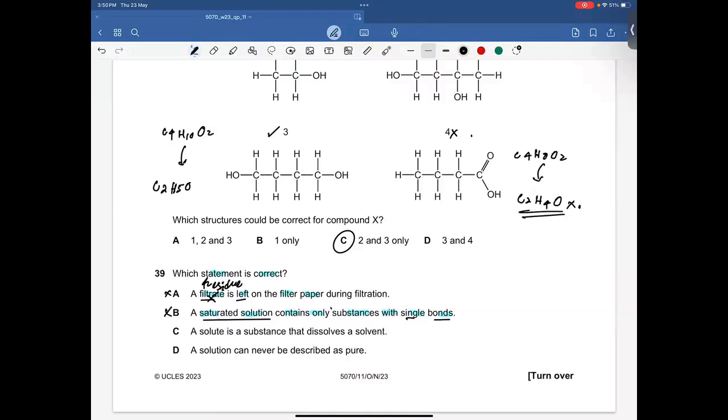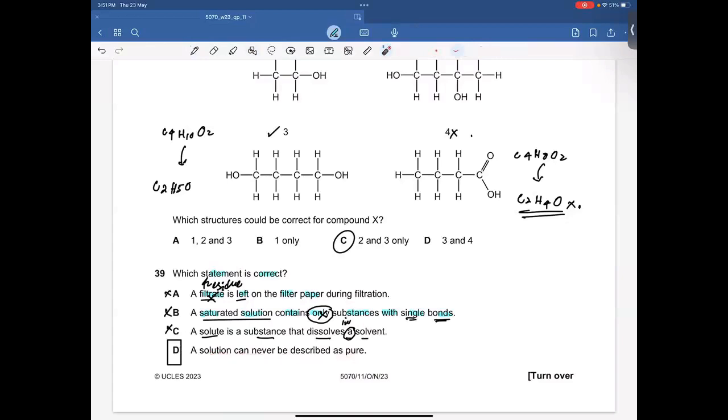Only that statement is wrong, because some ionic compounds like copper sulfate, sodium chloride, lead bromide can make saturated solutions as well, and these compounds don't have any single bond, so not possible. Solute is a substance that dissolves in a solvent. So that statement is also incorrect, and therefore D is going to be the right answer, because a solution can never be described as pure.